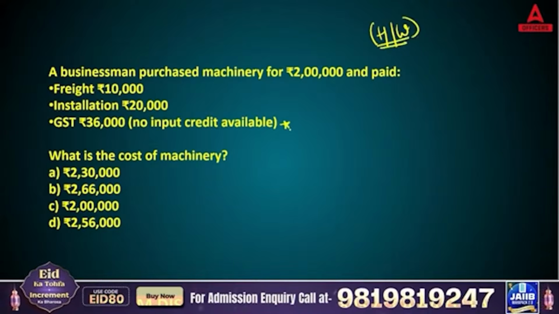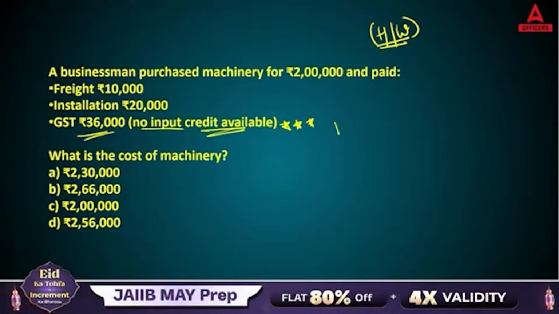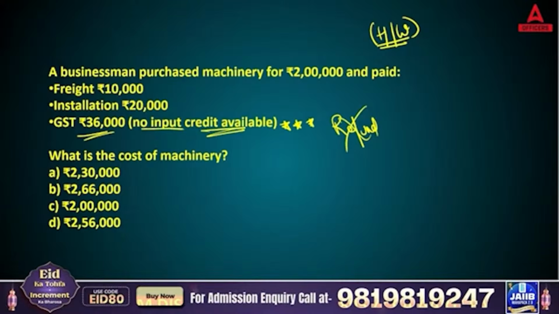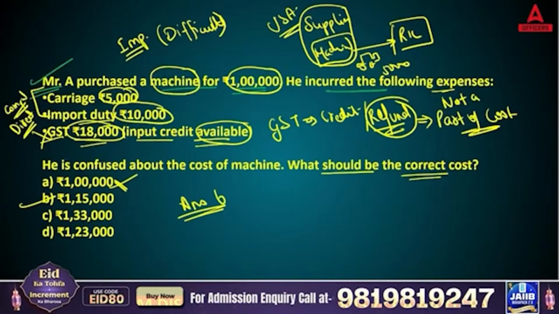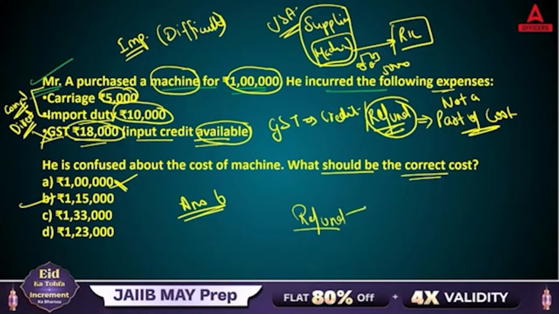Important part is going to be this. Yes, GST 36,000. No input credit available. Means refund is there? Yes or no? No refund is there. Okay. So let's see if refund is not there, then how you are going to deal with this GST. Let me give you one point. If refund is available,